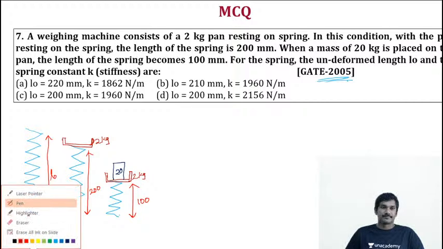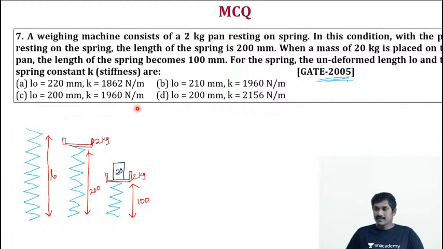The pan is 2 kg, which is resting on a spring. With the pan resting on the spring, the length of the spring becomes 200 mm.